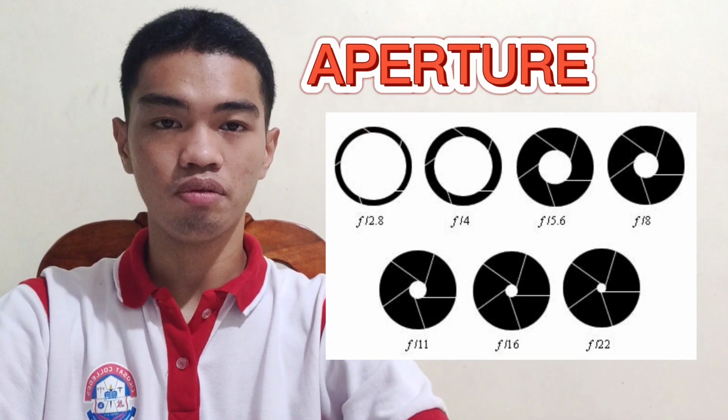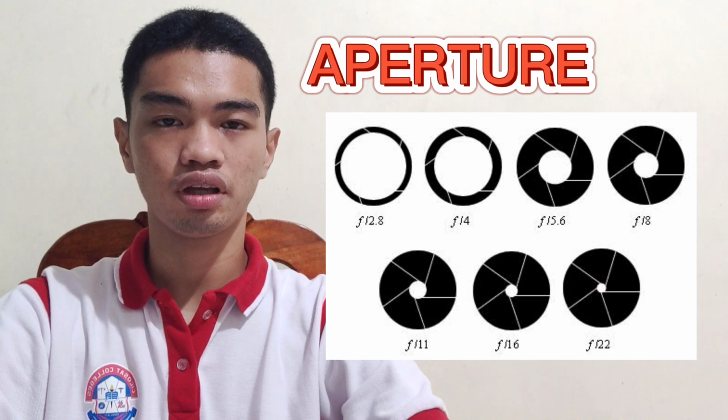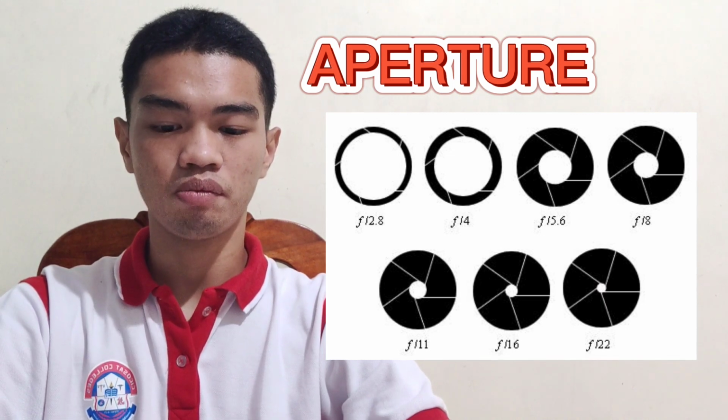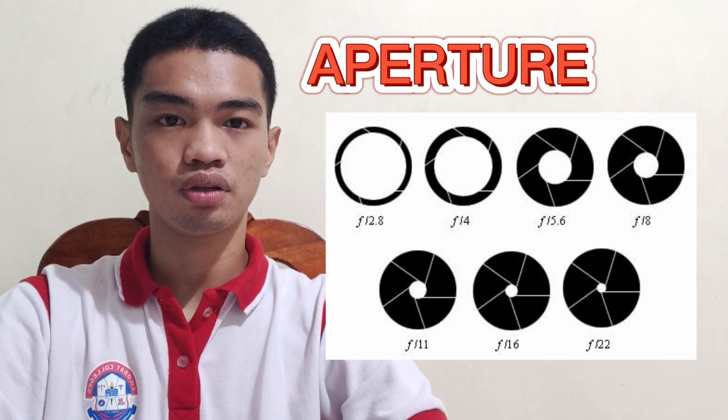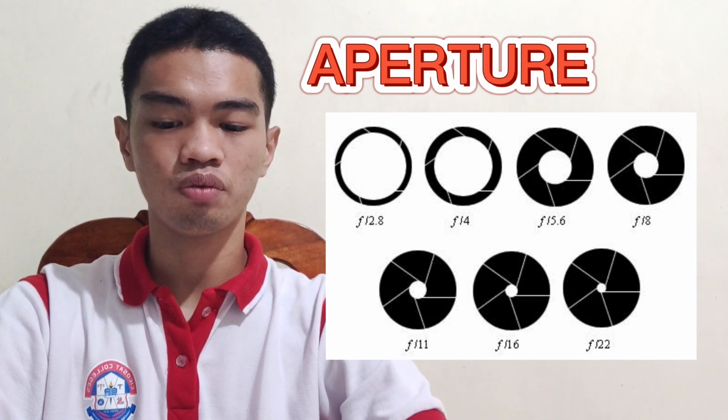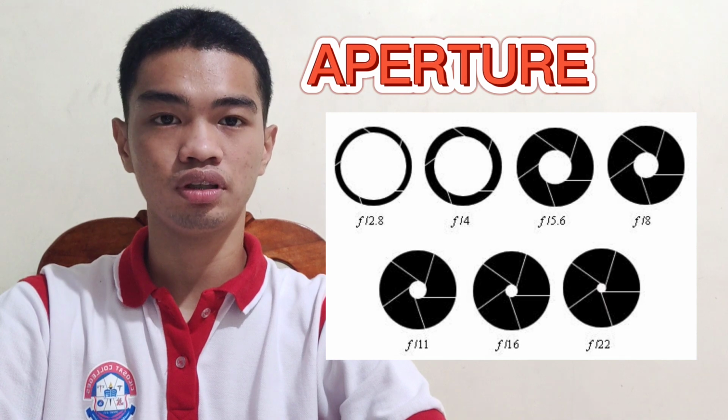Aperture. The camera's aperture is a diaphragm located in the lens of an SLR camera. It controls the width of the opening that lets light into the camera and influences how much of the depth of field is in focus.